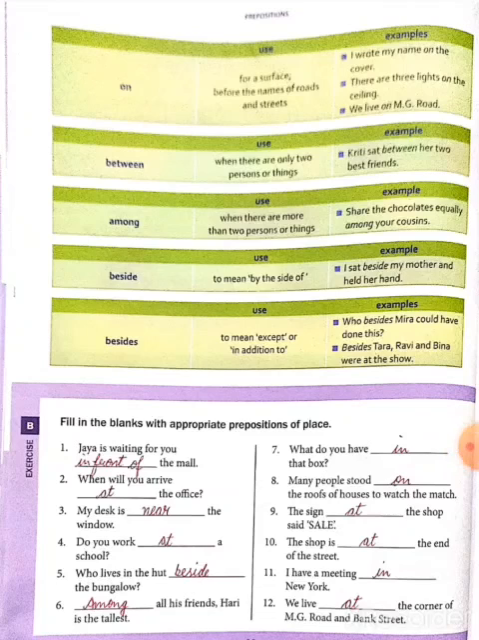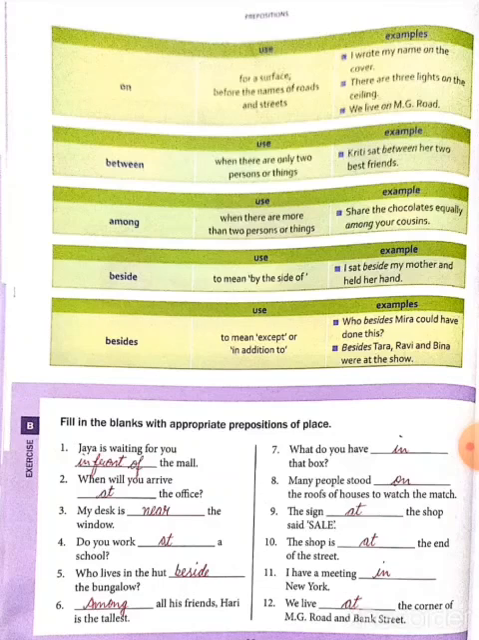And the preposition between is used when there are only two persons or things. Example: Kriti sat between her two best friends. And among is used when there are more than two persons or things. Example: share the chocolates equally among your cousins.